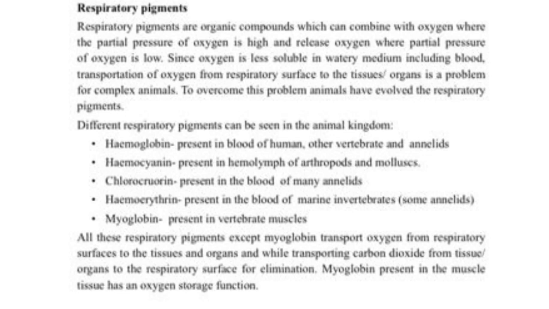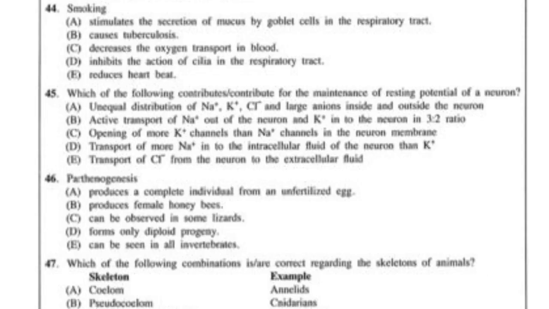B is wrong. Statement C, chlorocruorin is present in annelids. That is correct. Statement D, hemerythrin is present in annelids. That is also correct. Statement E, hemocyanin is present in reptiles. That is wrong. Hemocyanin is present in arthropods and mollusks. So the correct answers are A, C and D. Answer number 2.